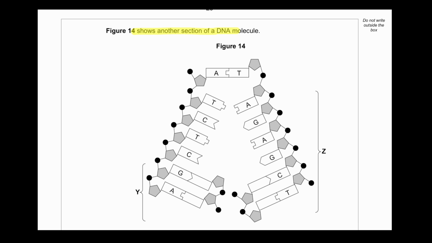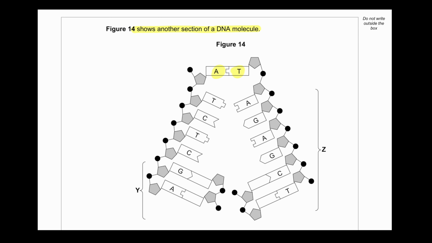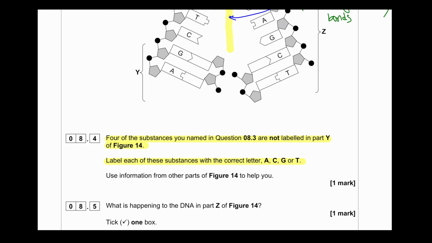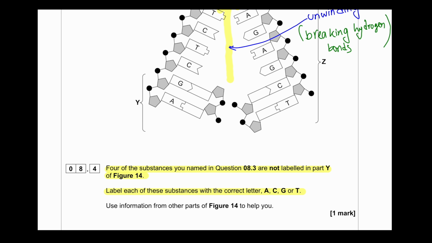Figure 14 shows another section of a DNA molecule. We can see A and T coupling together. In this diagram, what we are looking at is that this particular DNA molecule is unwinding. Unwinding is done by breaking hydrogen bonds between the nucleotides. Four of the substances are named in question 8.3 and are not labeled in part Y of figure 14. Label each of these substances with the correct letters A, C, G, T. From this diagram, because we know that cytosine is complementary to guanine, we'll pair it with C, and then A is complementary to thymine, which is T. So that will be the repetition.